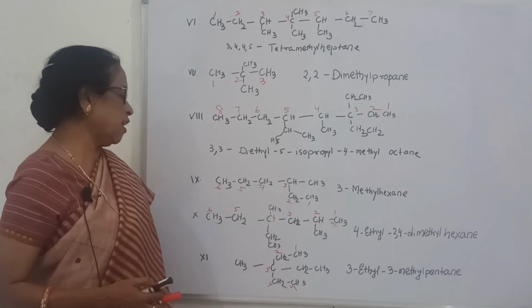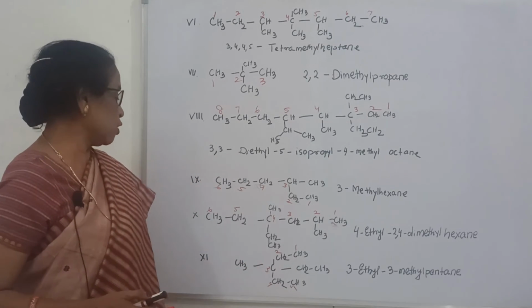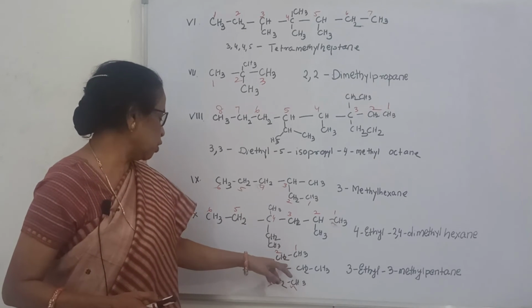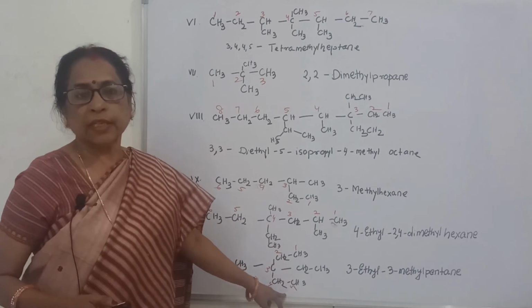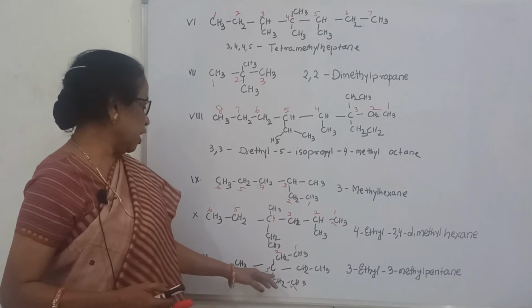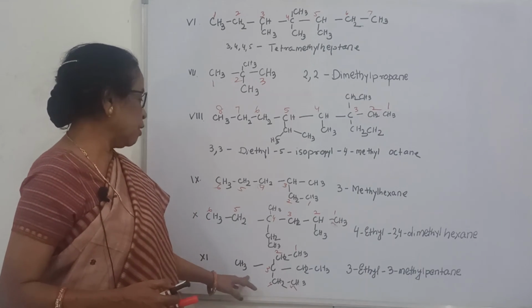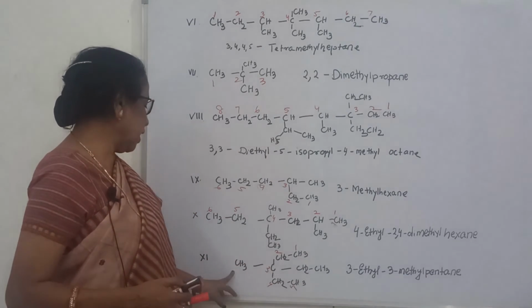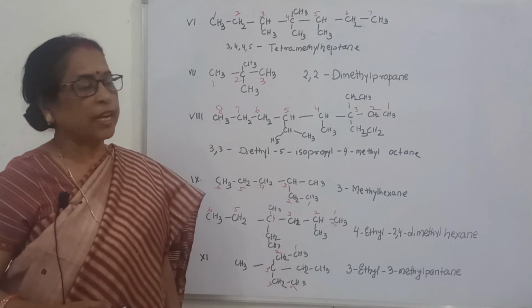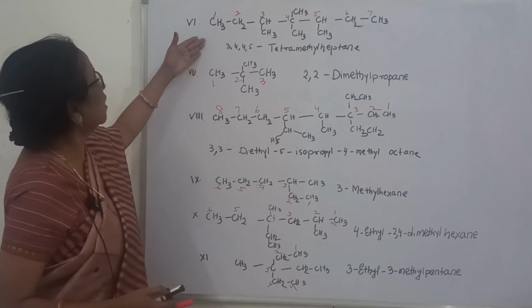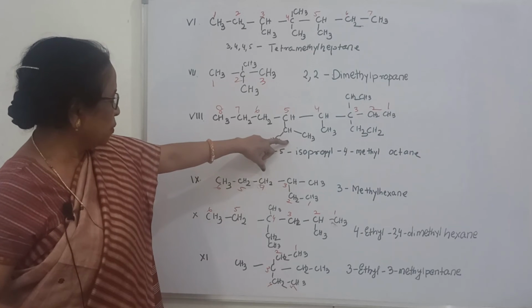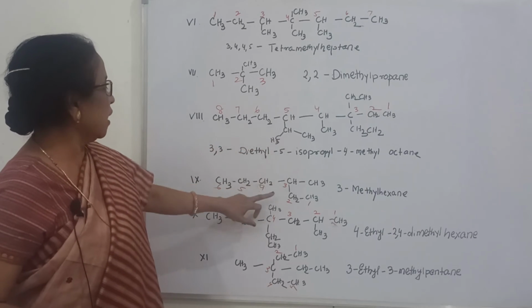And the last one, if you count which one is the long chain, one is pentane, other one is butane. So pentane should be chosen. That is the long chain. It is the correct one. 1, 2, 3, 4, 5. That is the long chain of pentane. And 3 position ethyl group and 3 position methyl group. So what is the name? 3 ethyl, 3 methyl pentane. Again, you can see here tetramethyl pentane, and it is isopropyl group. I think it is clear.